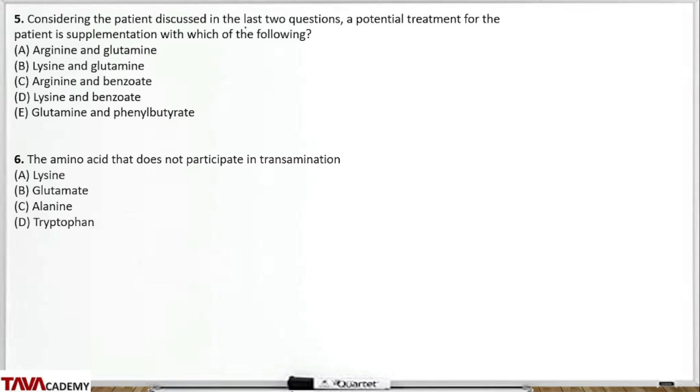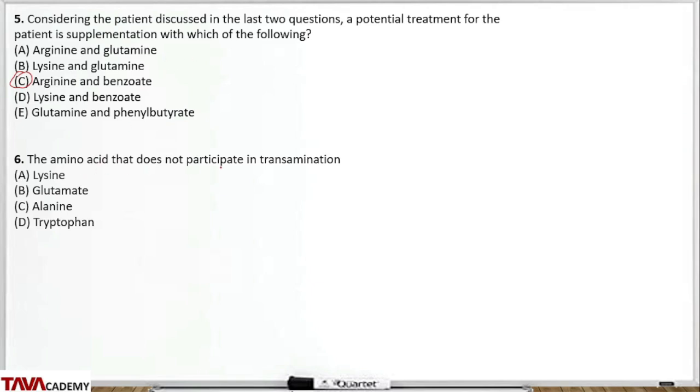Considering the patient discussed in the last 2 questions, that's questions 3 and 4, a potential treatment for the patient is supplementation with which of the following? We can use arginine and benzoate. So arginine can be used, and benzoate will react with glycine to form hippuric acid. You could refer back to our lectures.